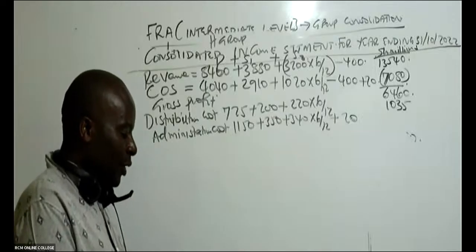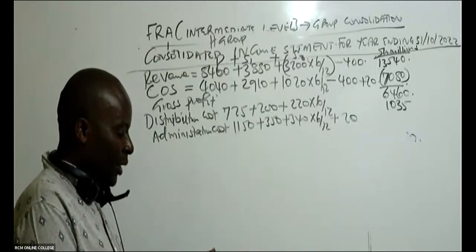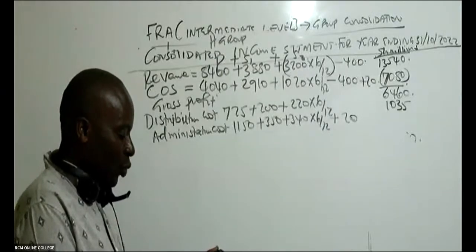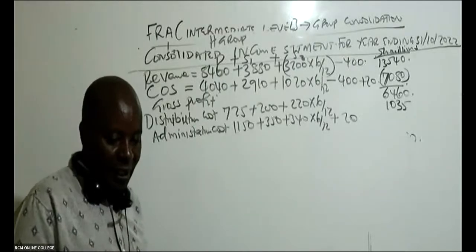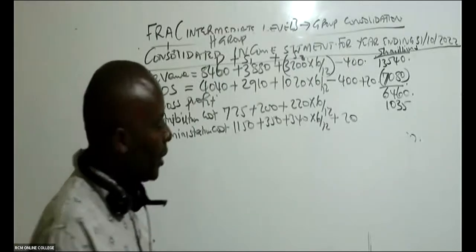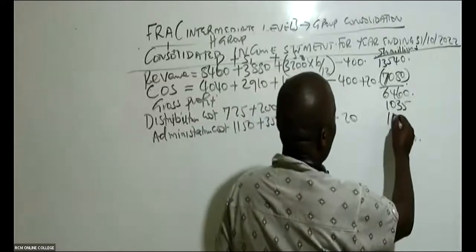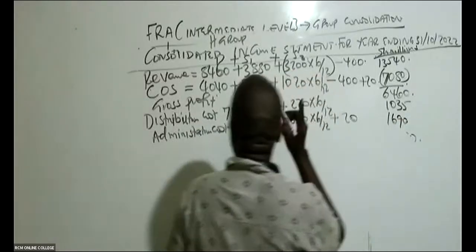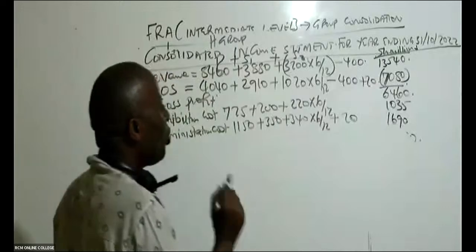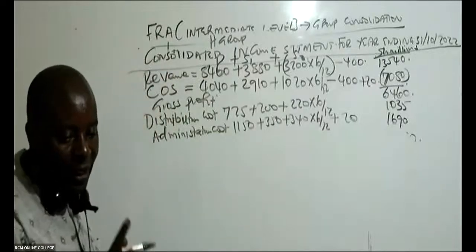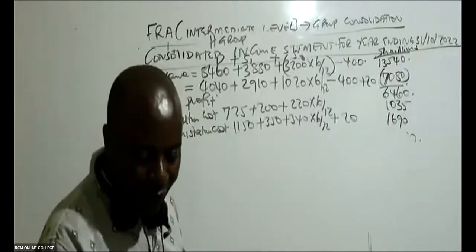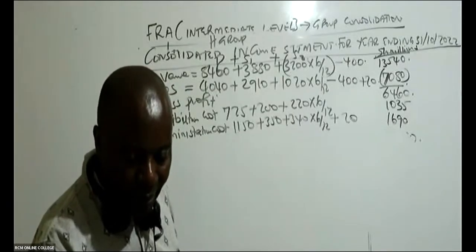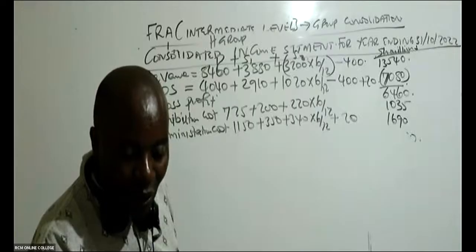So we have 1150 plus 350 plus 340 times 6 over 12 plus 20, which gives me 1690. So please remember administrative costs. Don't forget those impairments of intangible assets.